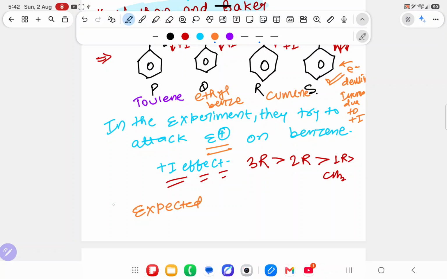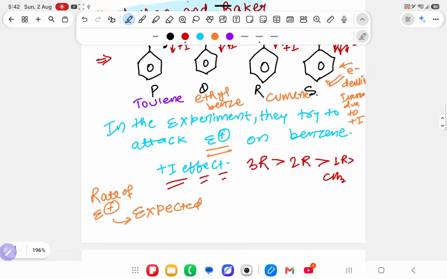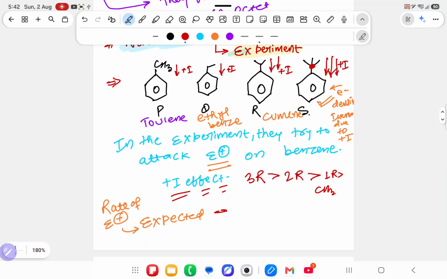He expected that the rate of electrophilic attack would be more in S, then R, then Q, then P, because more plus I is there, shown by the 3 degree group. So in the benzene ring too much electron density will increase, and since the electrophile needs electrons, it will go to the S part, then R, then Q, then P.